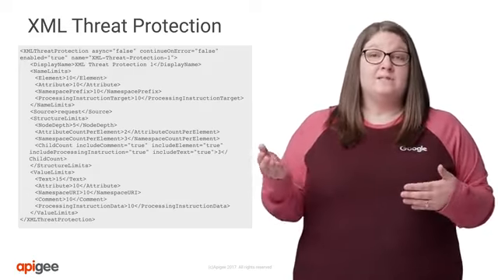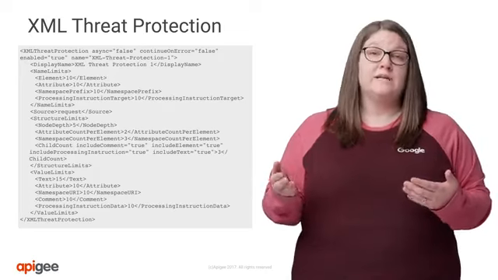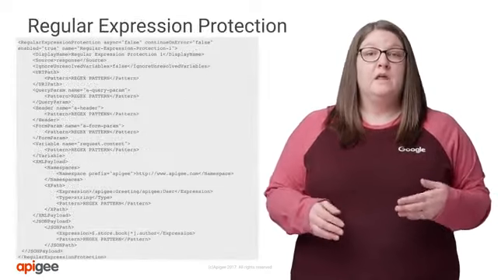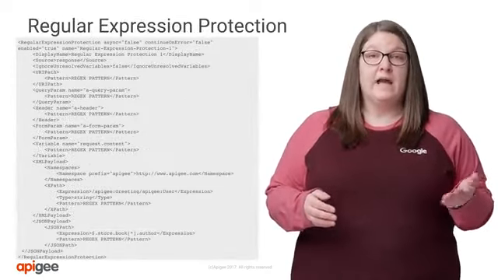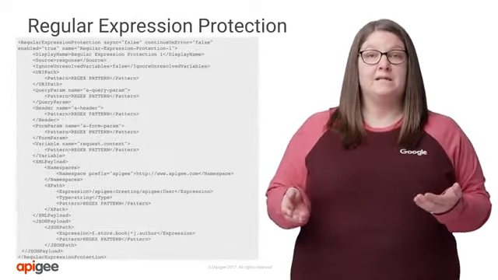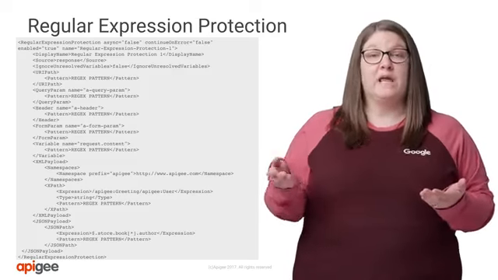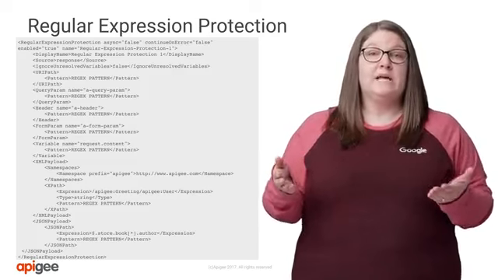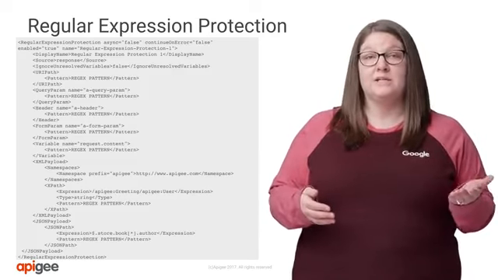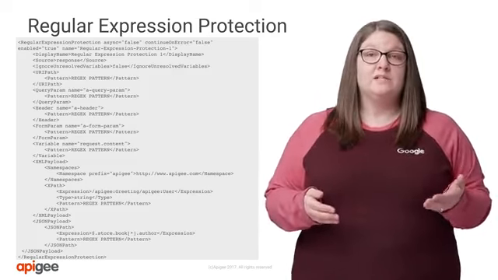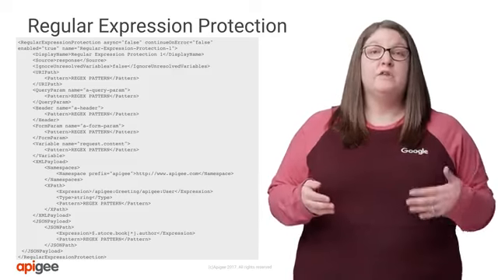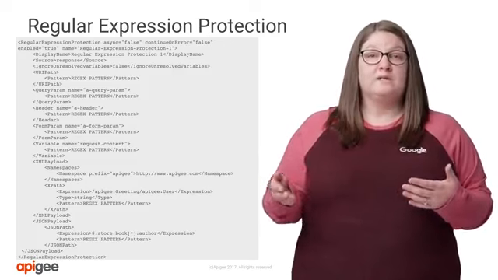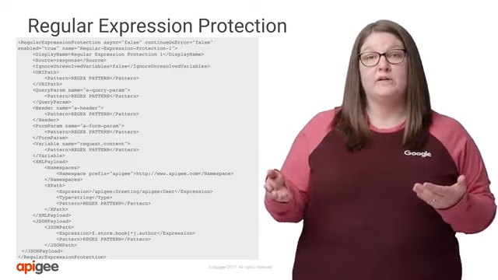Now, for content outside of the request body, or for other types of attacks, we'll look at the regular expression protection policy. The regular expression protection policy helps to protect against content-based attacks focused on areas like HTTP headers, query parameters, or the request body, where the attacker is looking to execute code, like a SQL injection attack. This policy allows you to specify regular expressions for the message to be evaluated against. You can determine which parts of the request should be evaluated against which regular expressions.